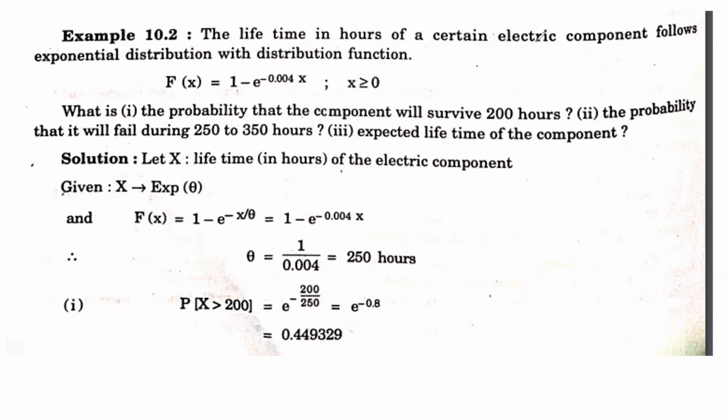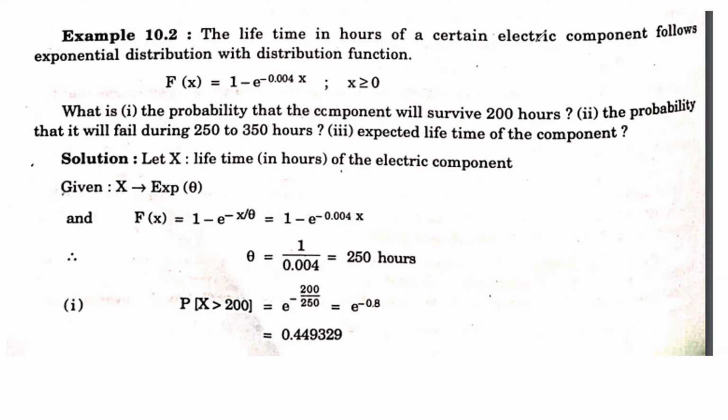They have given the function to us: 1 minus e raised to minus 0.004x. But we know the distribution function for the exponential distribution is 1 minus e raised to minus x by theta.